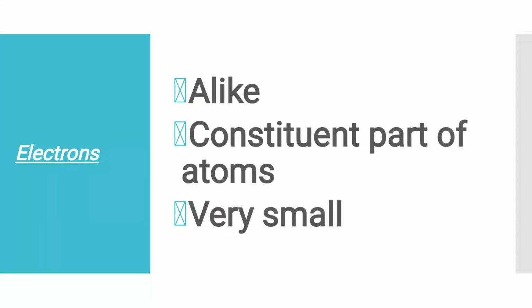They are a constituent part of all atoms. The mass of an electron is 1 by 1837 the mass of a hydrogen atom. An electron carries unit negative charge. The electron is extremely small. Its radius is less than 1 into 10 raised to minus 15 meters.